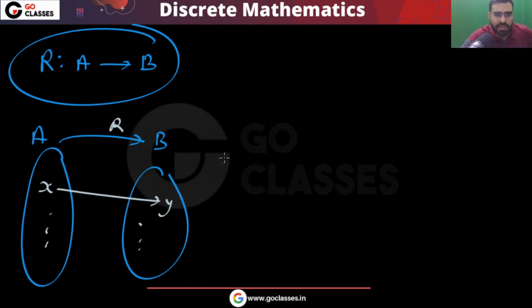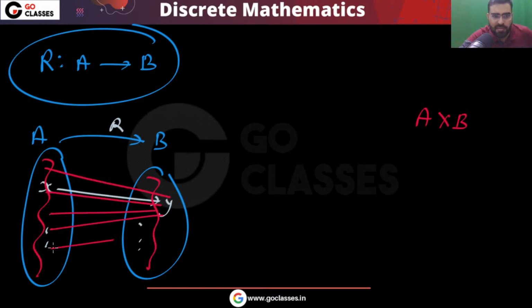Now you can clearly see what the largest relation you can create is: every element here is related to every element here, and that is your A cross B. When you do this A cross B, every element here will be related to every element here.